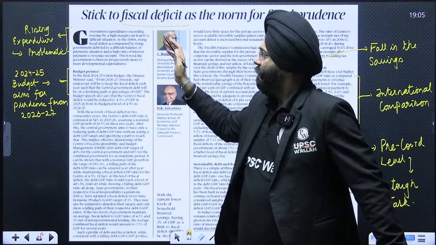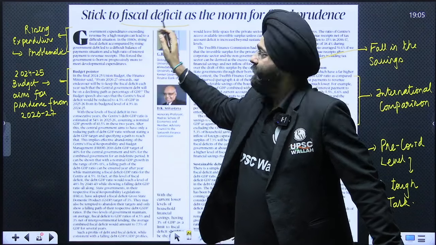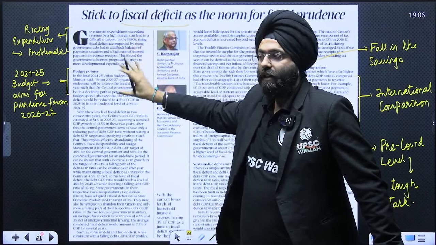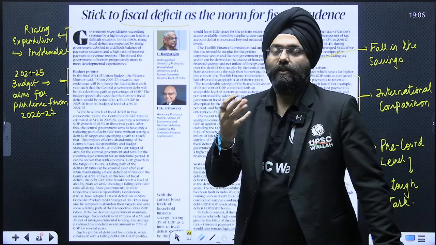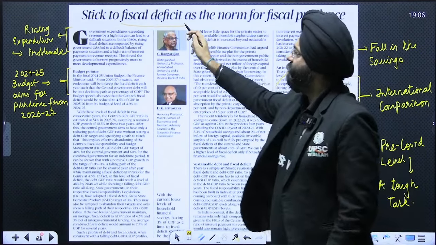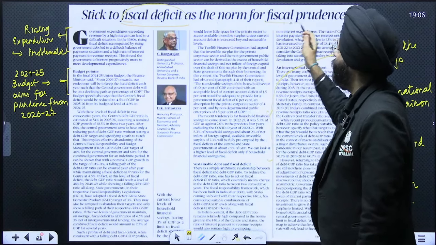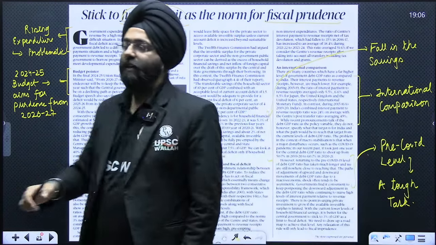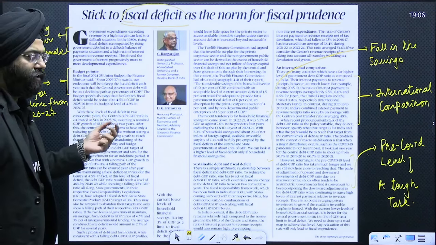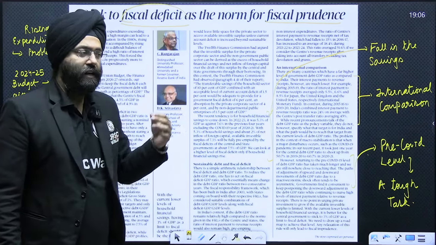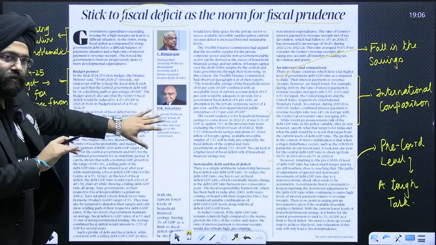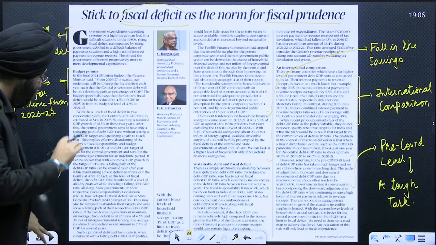So my request to you is, as we go ahead over here, these important topics or points will be discussed, and along with that we'll understand what the core meaning of this article is. So let's begin with a broad understanding. See, there are words like fiscal deficit being used, fiscal prudence, that we need to deal with the fiscal aspects in a very, very careful manner. Along with it, there are various words that are mentioned here. Let us say, what is GDP? There's a word like nominal GDP mentioned, and debt to GDP ratio is being mentioned. So we will do certain definitions before we read this article. That is very important. So let's see.